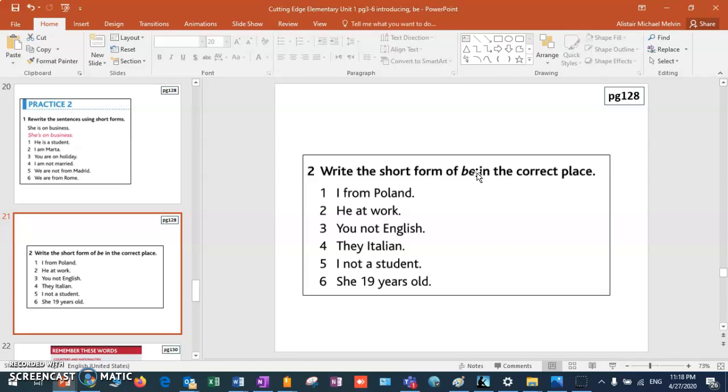Number 3. You not English. You are not English. You're not English. Number 4. They Italian. They are Italian. They're Italian. Number 5. I not a student. I am not a student. I'm not a student. Number 6. She 19 years old. She is 19 years old. She's 19 years old.